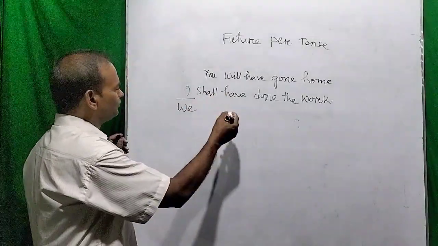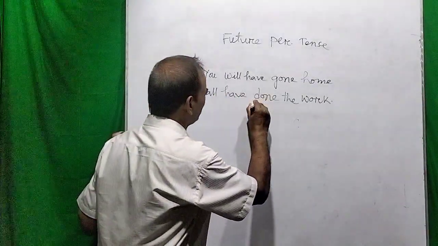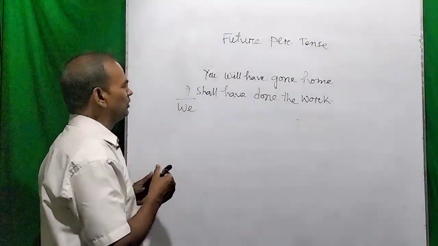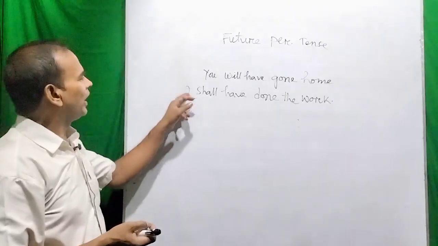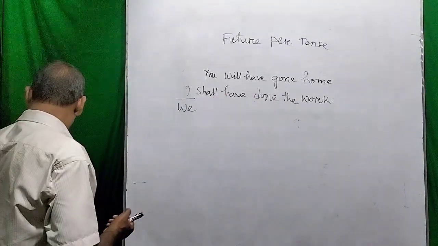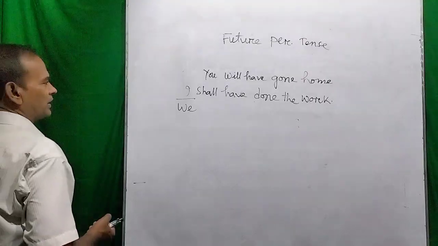So shall have, and the third form of the verb or the past participle, it is called the perfect form. So I shall have done the work. This is the future perfect tense.